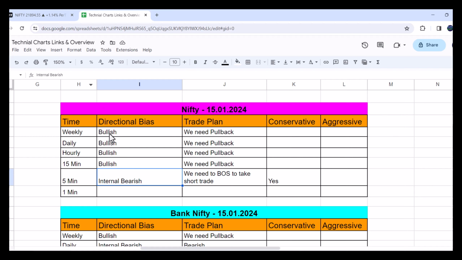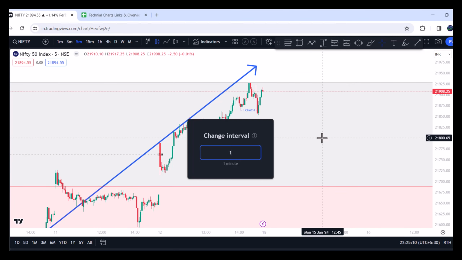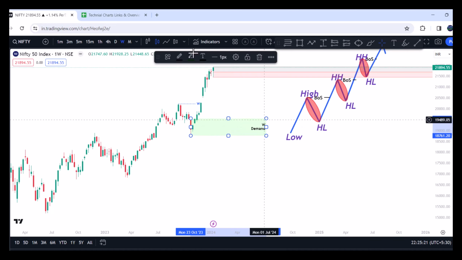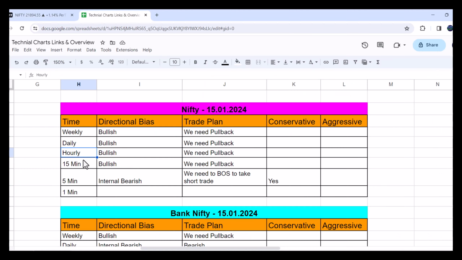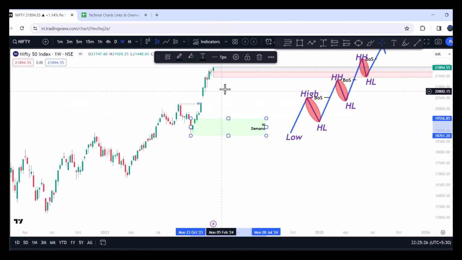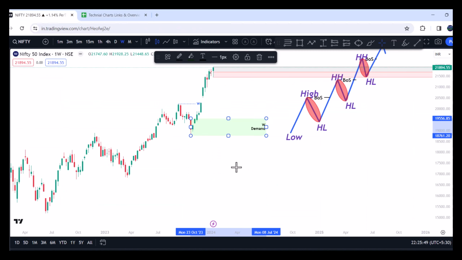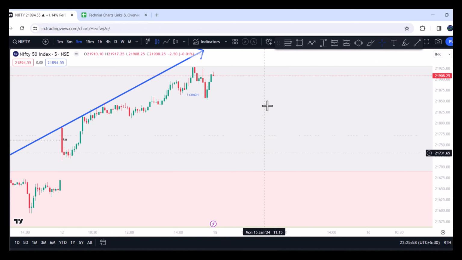As long as the weekly demand zone comes, for example, let's go to weekly demand. So as long as it can come to weekly demand zone, all these time frames like daily, hourly, 15 minute, might look bearish, because it has to pull back, right? So once it comes to demand zone, then it can again further continue the original trend of the bullish side. So the first internal bearish structure is what we have seen on the 5 minute time frame. Let's go to 5 minutes time frame again. So this is the first internal change of character that we have seen.